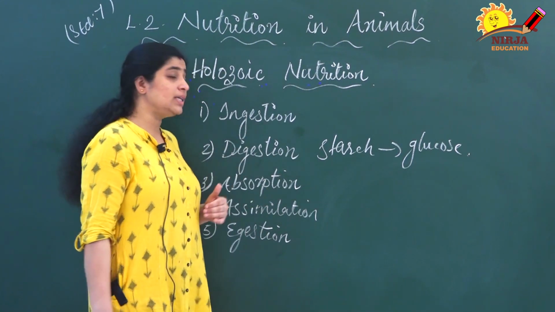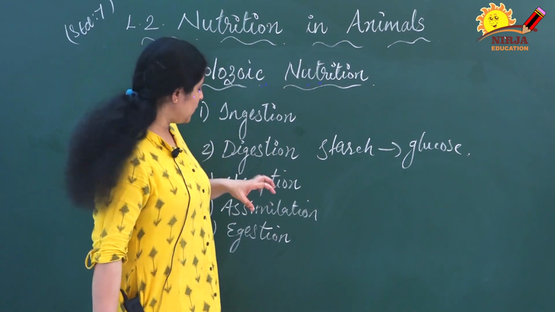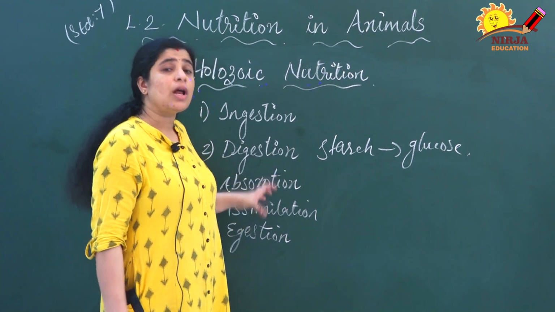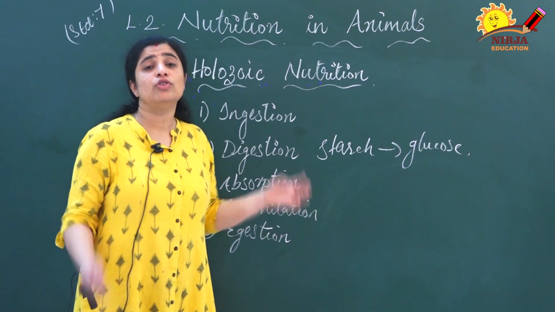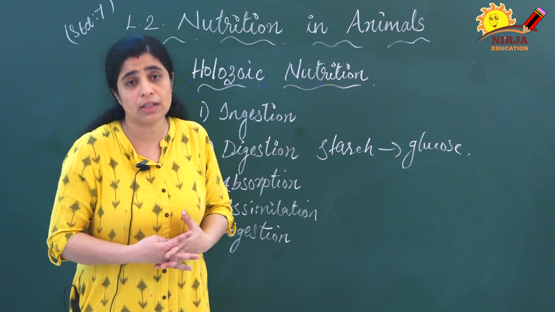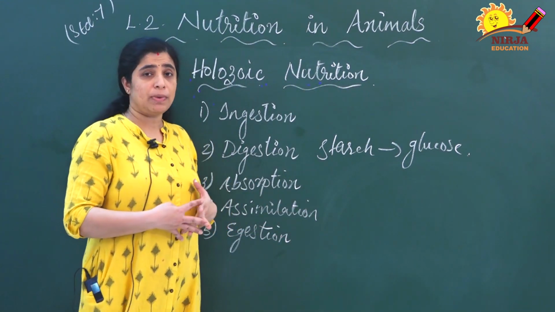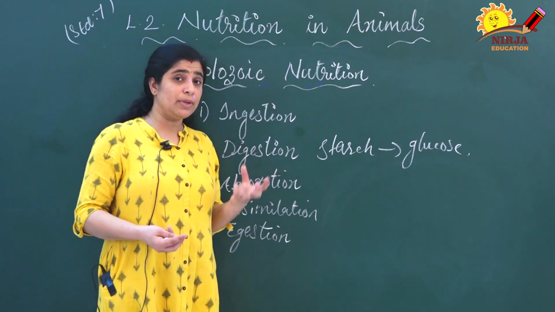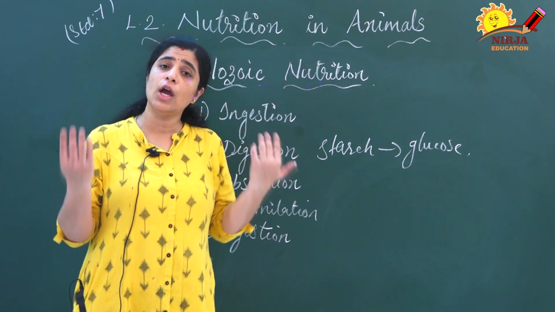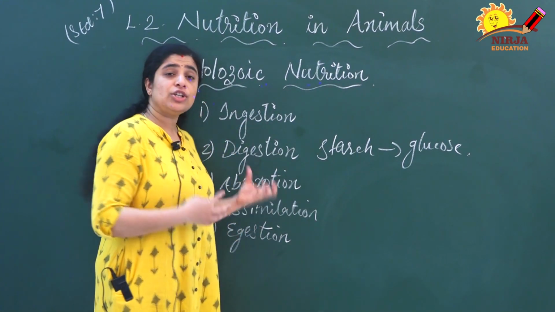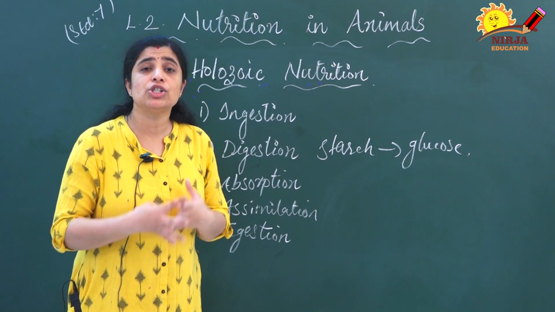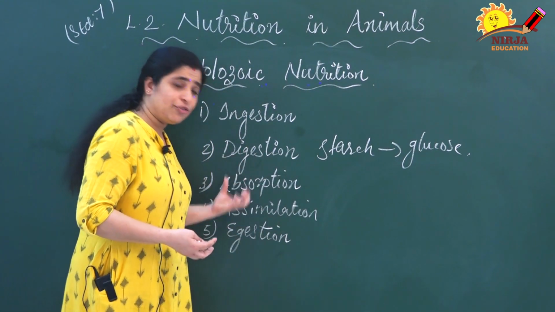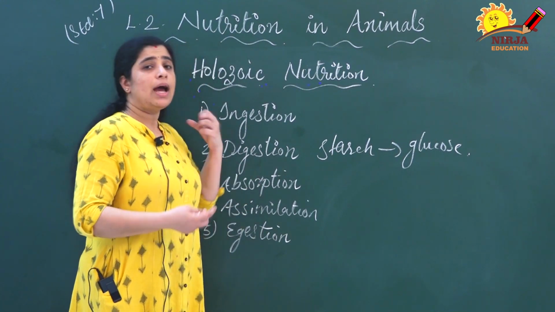And the next one is assimilation. We already discussed that the distribution of food is known as absorption. After the distribution of food, it is utilized by the body for proper growth. Absorption means the distribution of food for proper development. Assimilation means the proper utilization of this food by the body. I hope you have understood the difference between absorption and assimilation.